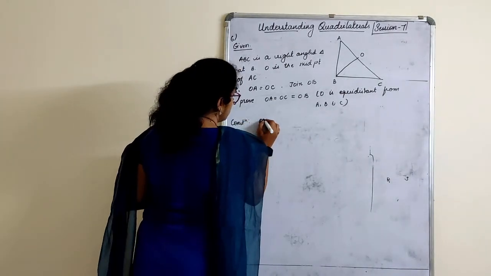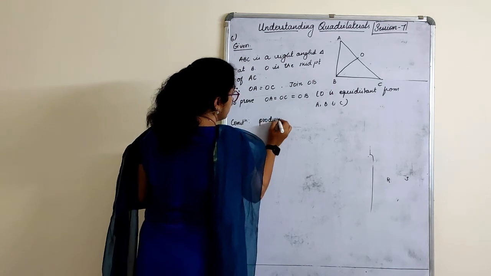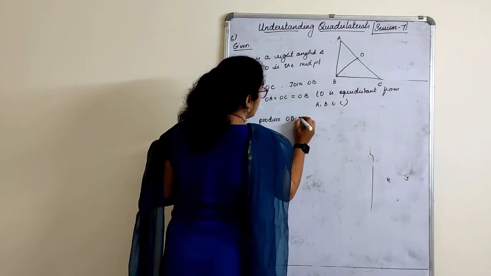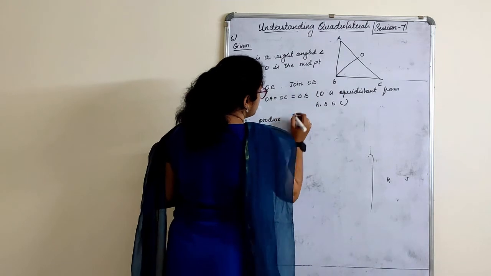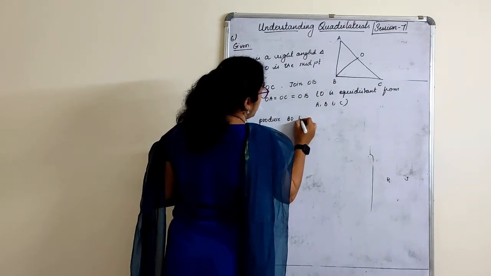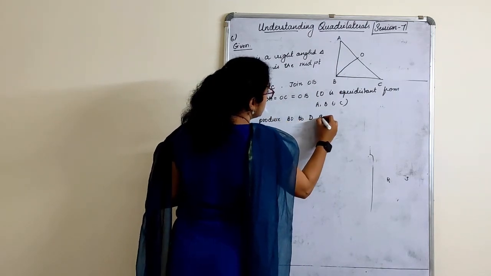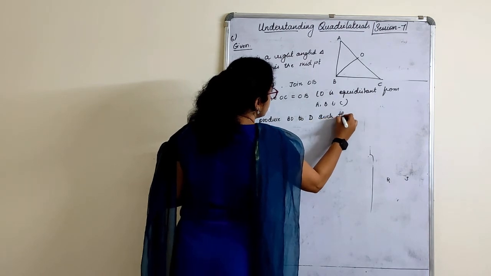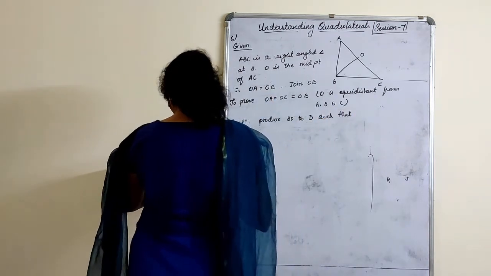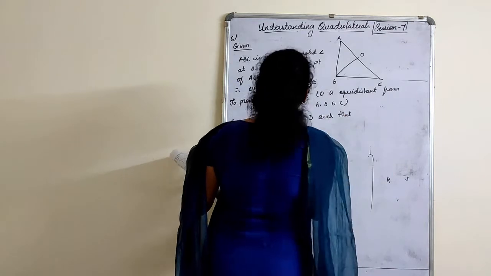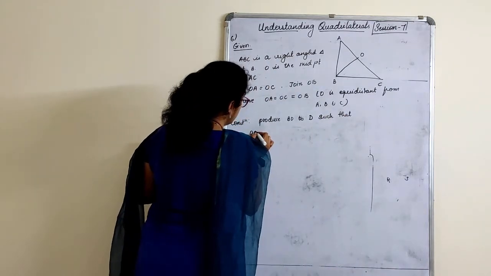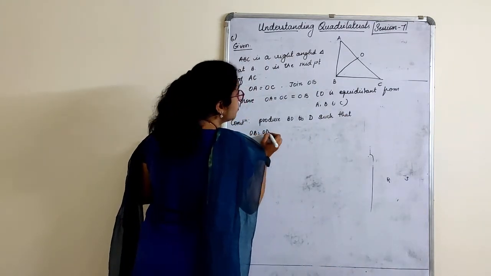Produce BO to D such that OB is equal to OD.